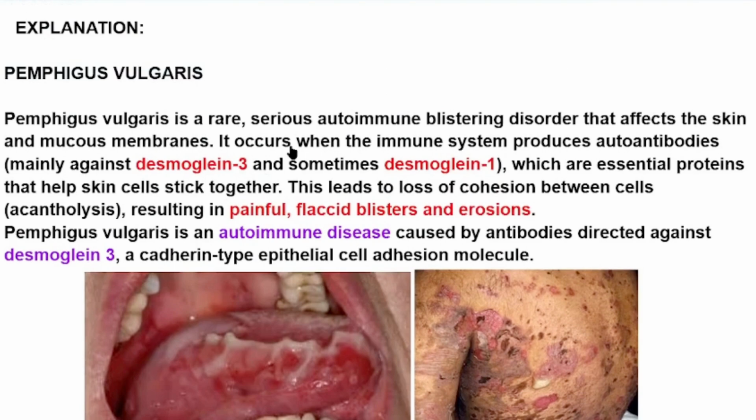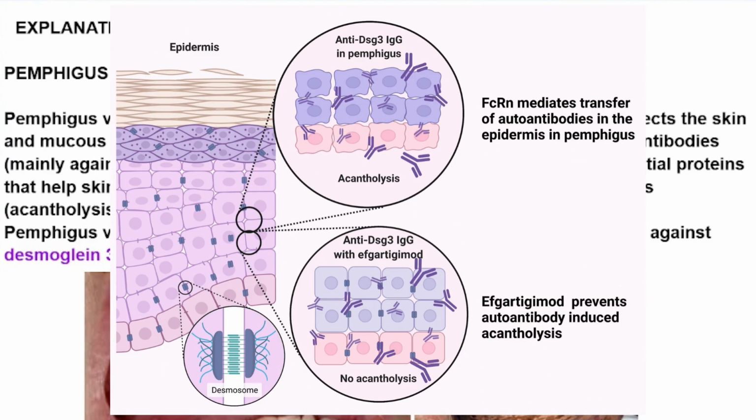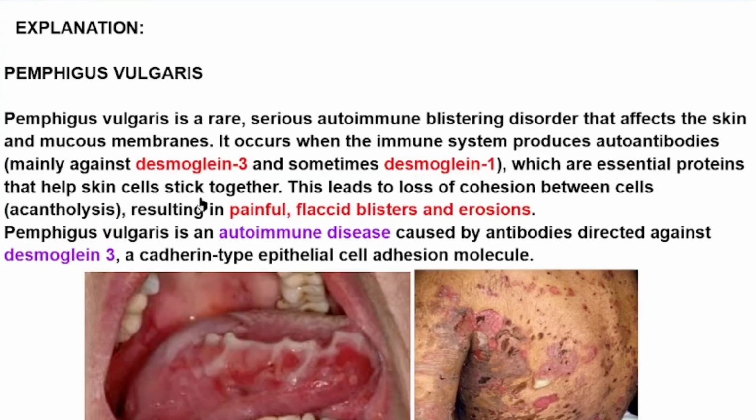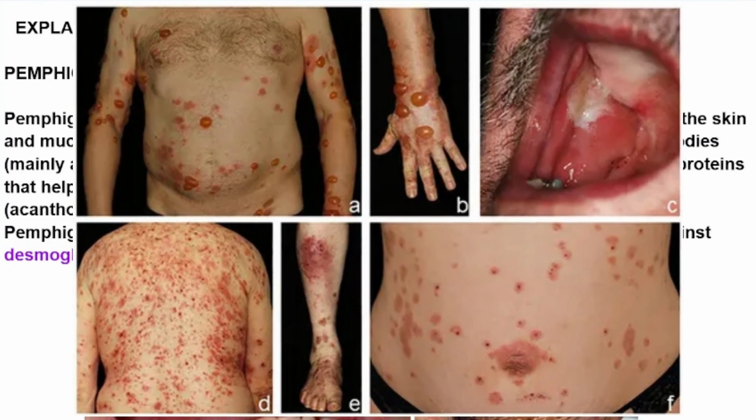Pemphigus vulgaris is a rare, serious autoimmune blistering disorder that affects the skin and mucous membranes. It occurs when the immune system produces autoantibodies mainly against desmoglein 3 and sometimes desmoglein 1, which are essential proteins that help skin cells stick together. This leads to loss of cohesion between cells, or acantholysis, resulting in painful flaccid blisters and erosions.